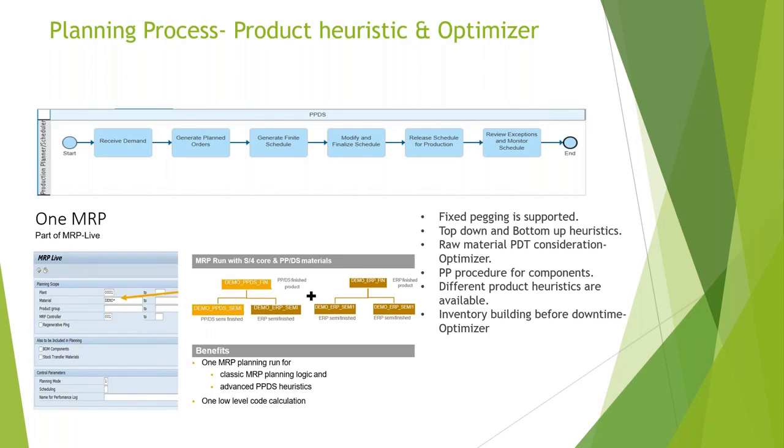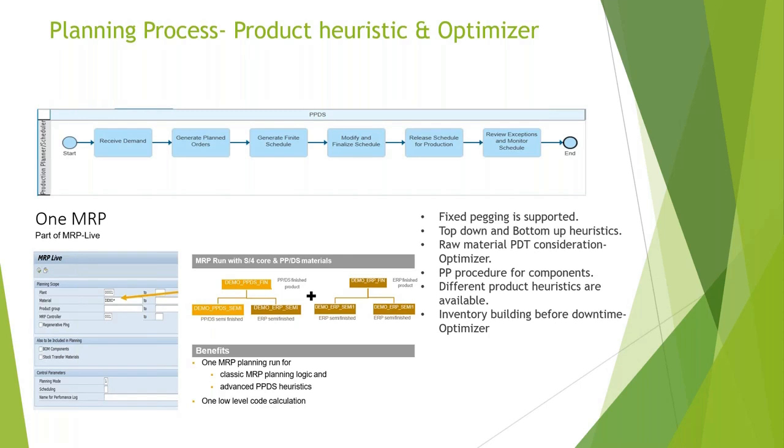Raw materials' planned delivery time in the optimizer as well, you can consider it. Maybe you don't want to plan raw material in PPDS, you're directly planning in HANA, you're getting the receipts, you're updating it, but it has to be available in PPDS. You just want to see that data, so even that is possible, and that raw material plan timeline can be considered in your planning. Then the PP procedure for components we already covered.